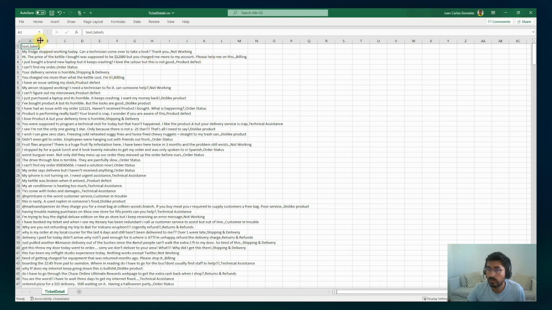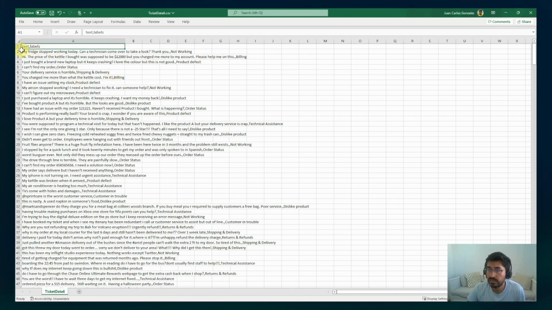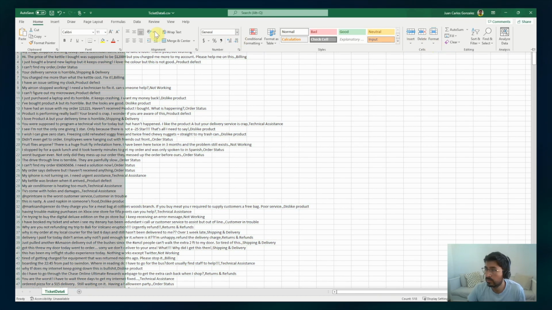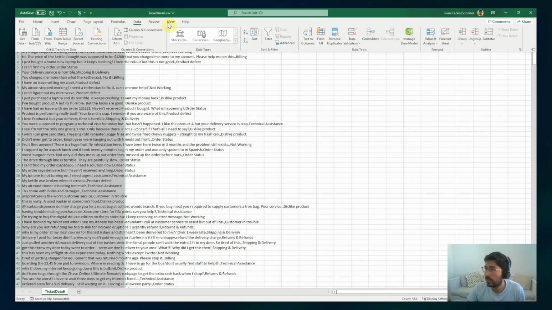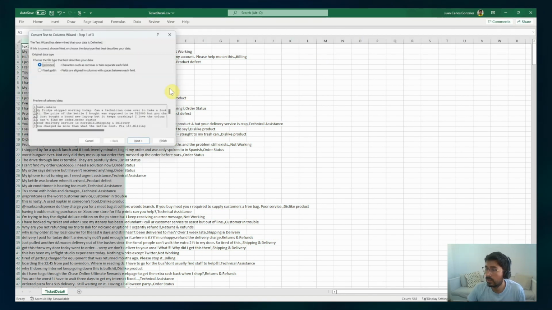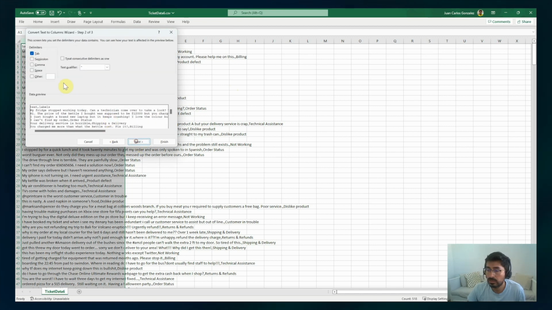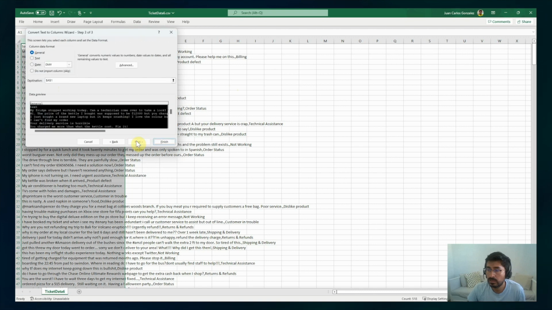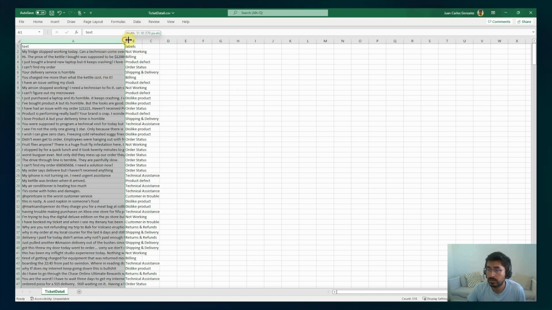So what we have here is basically a first column where I have all the text and labels. Okay. So if we use this here, you will see the text and the labels.